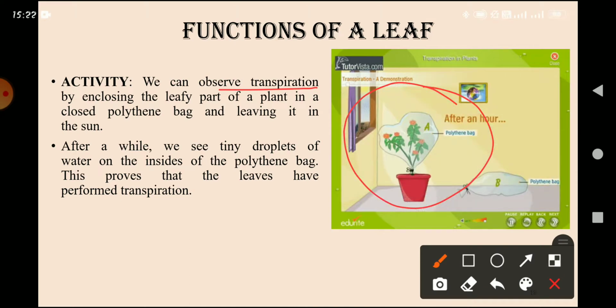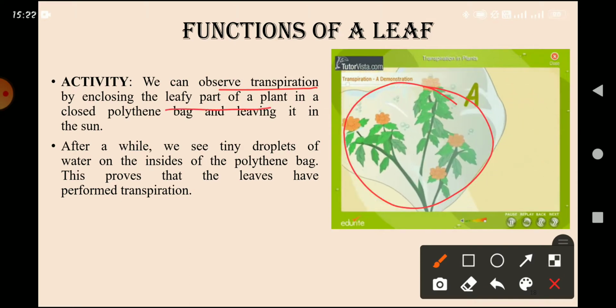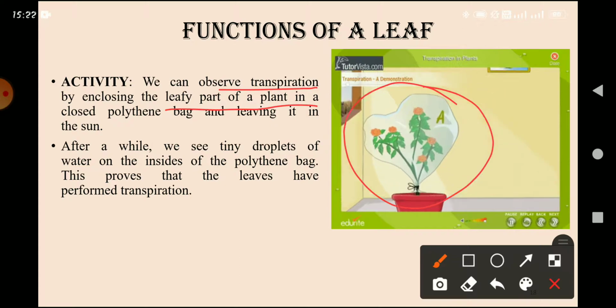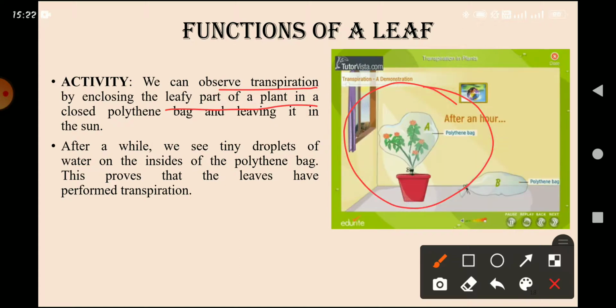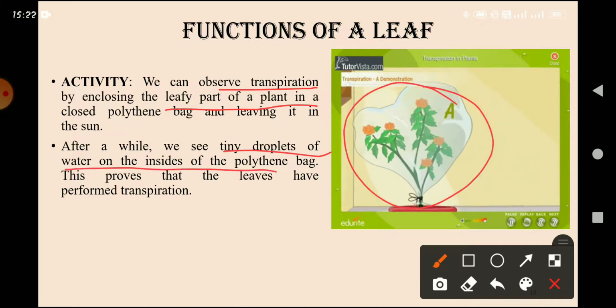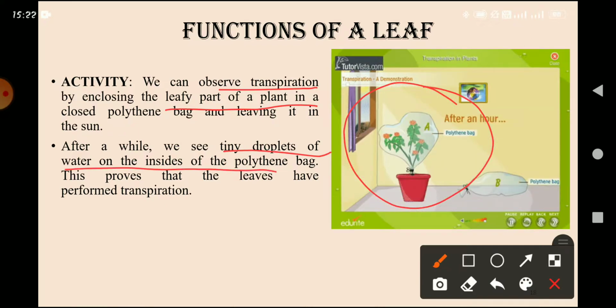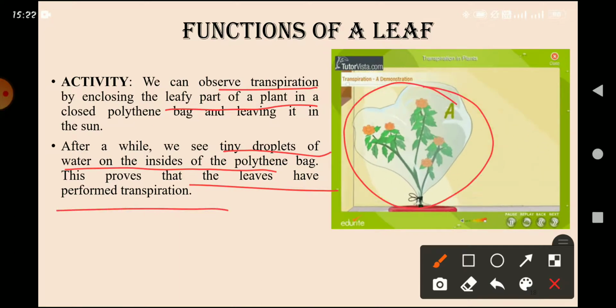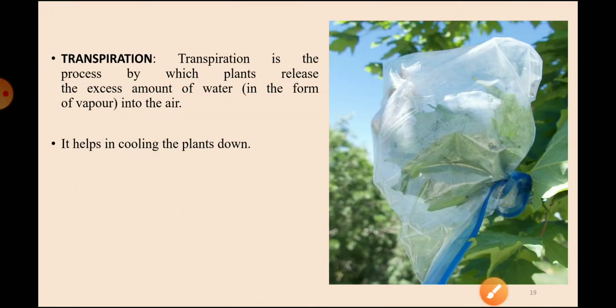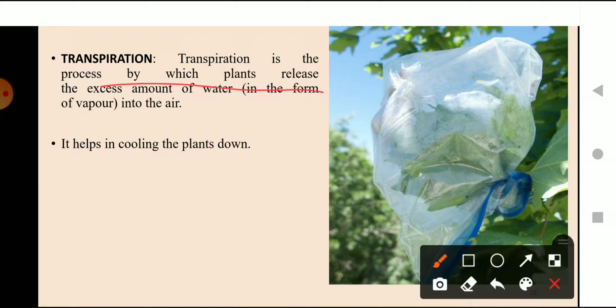When you observe after some time, you will see that tiny droplets of water are inside the polythene bag, which proves that leaves have performed transpiration. And what is transpiration? Transpiration is the process by which plants release the excess amount of water in the form of vapor into the air.